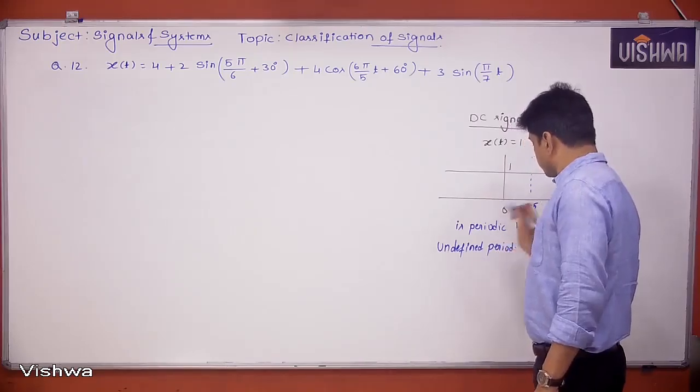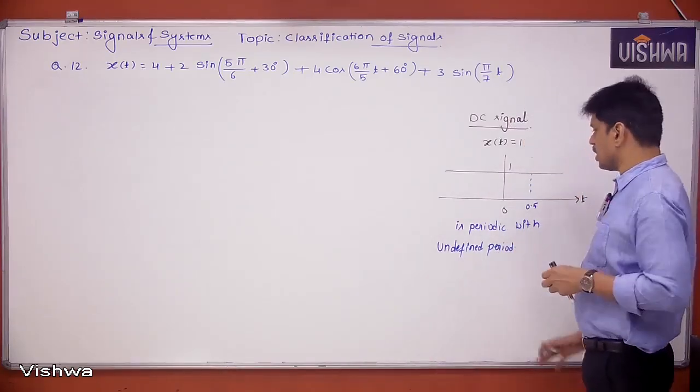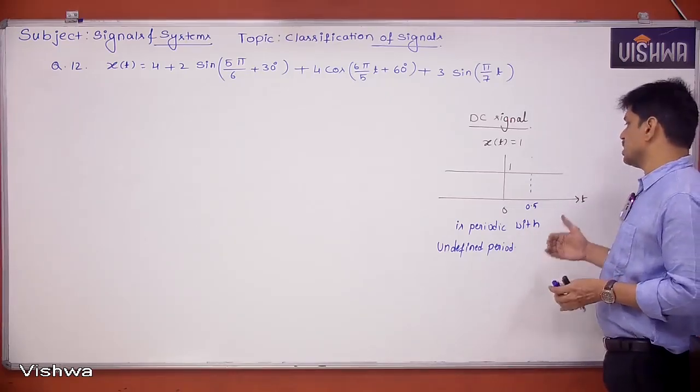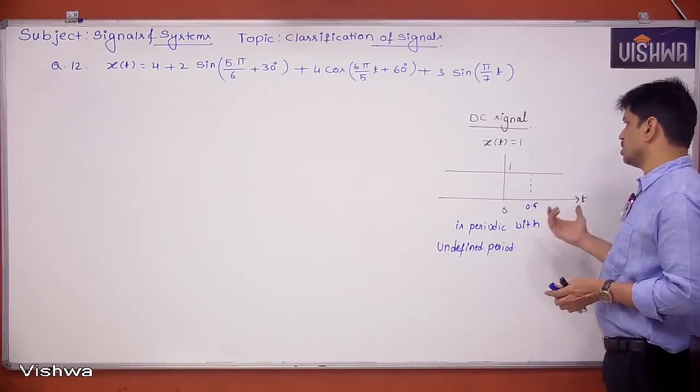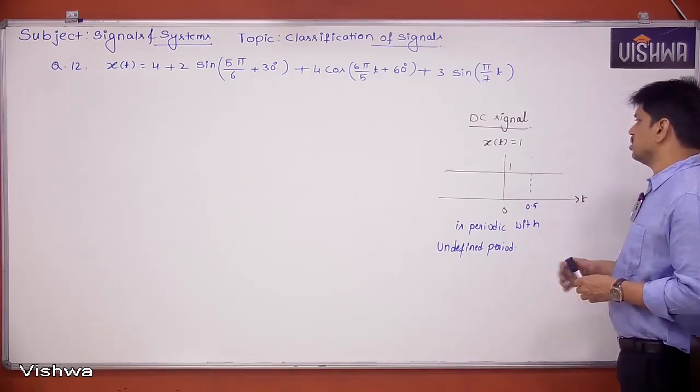That's the meaning of it. Anything can be taken as the period here. There is no such thing as this has to be the value. Okay, so first this one.